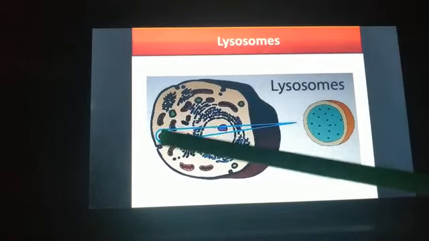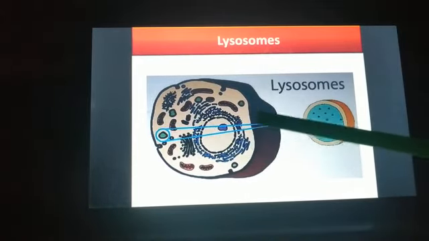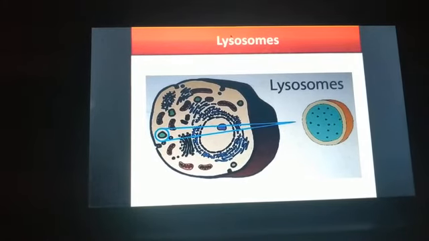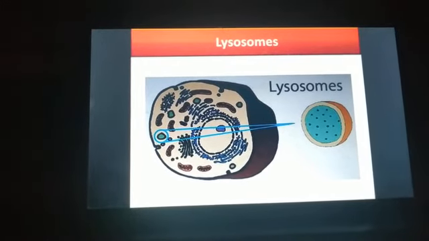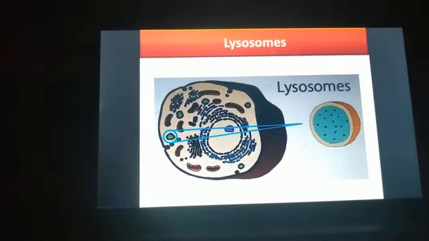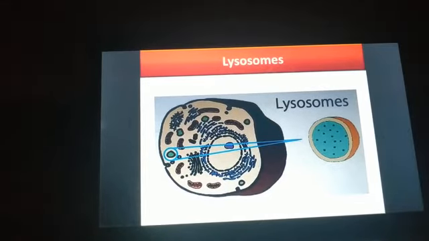Here I have enlarged the image of the lysosomes. This is a lysosome. Now, these lysosomes are vesicles. They contain a variety of digestive enzymes, or you can say they contain a number of hydrolytic enzymes.